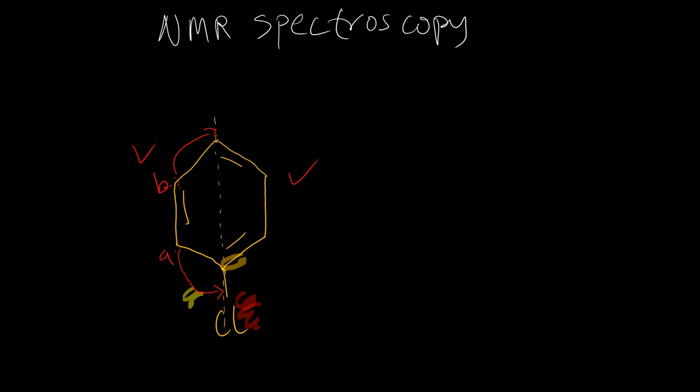Since this side is the same as this side, here also we're going to have signal B, and here we're going to have signal A. And here we're going to have a signal, which is signal C. So in total, how many signals would this chlorobenzene produce? A, B, C. So we're going to have a total of 3 hydrogen signals.